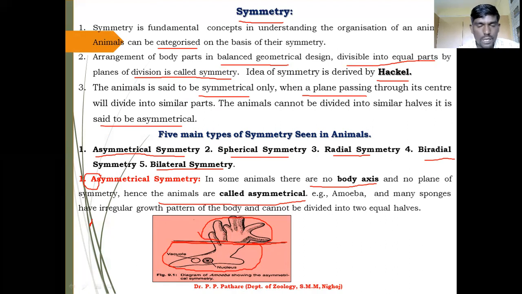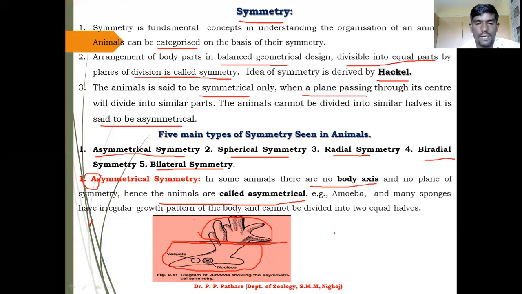This is called symmetry, but here you are not getting two equal parts. Here such a finger-like portion is divided into one part and the remaining part just shows the mass of the animal body. Such types of animals are called asymmetrical animals. I hope you are able to understand. समझ में आ रहा है क्या आपको? I hope you are able to understand what symmetry and asymmetry are.